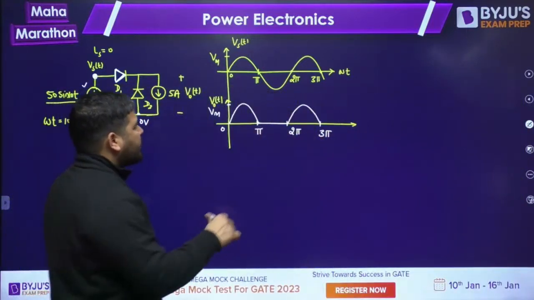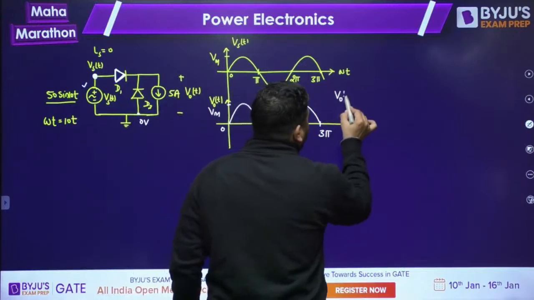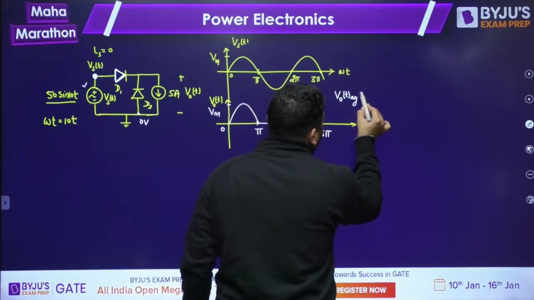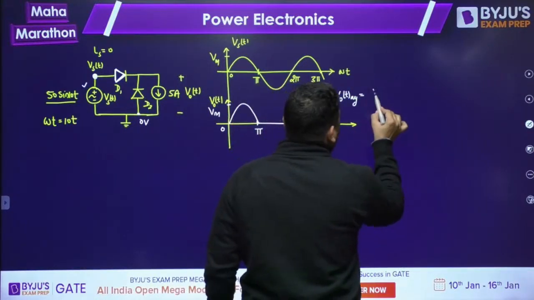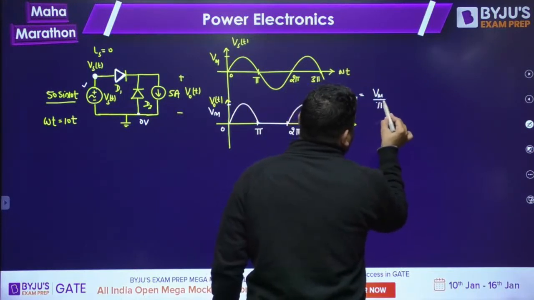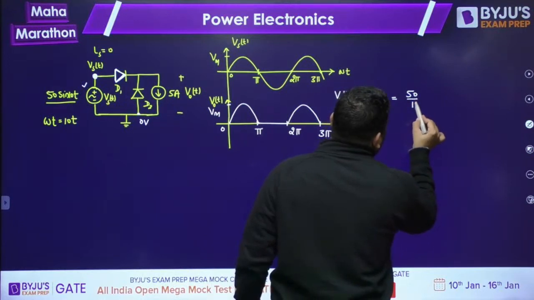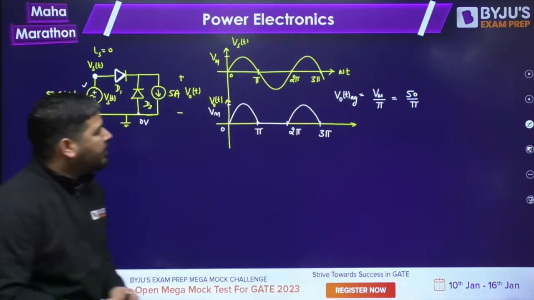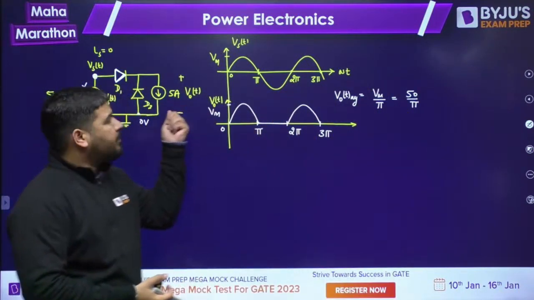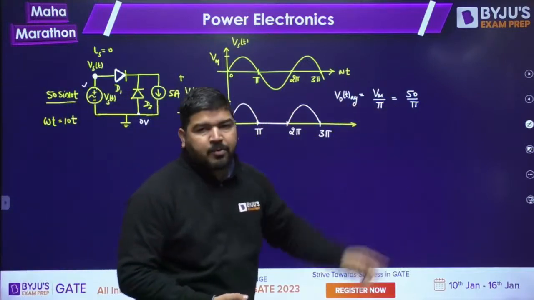So now what is the average voltage? The average voltage V naught T average came out to be Vm by pi. Vm peak value is given as 50. So 50 by pi will be the average value in this situation. This is my average output voltage.